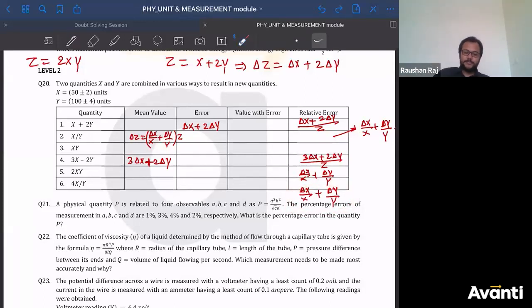Alright guys. So this is how you have to solve question number 20. बाकी values तो आप आराम से निकाल सकते हो. Mean value आराम से निकल जाएगा. Now once you'll find the error, find the value with error, कहानी खत्म.